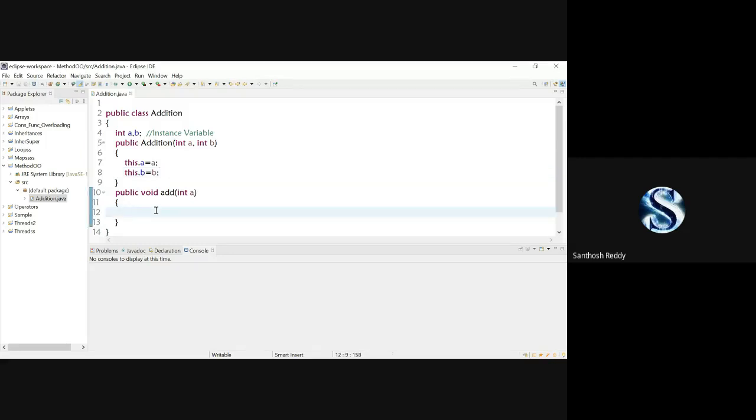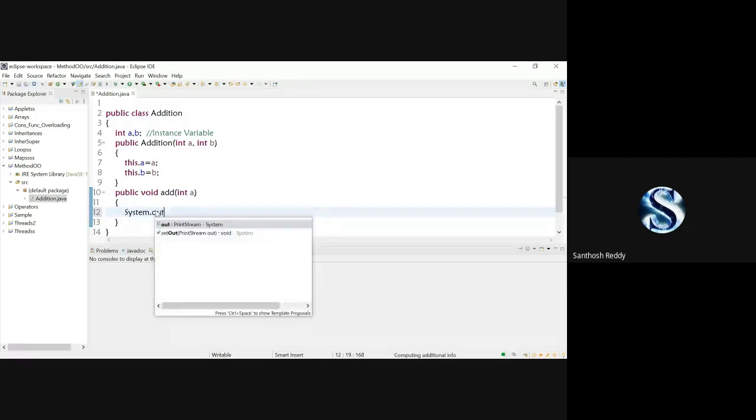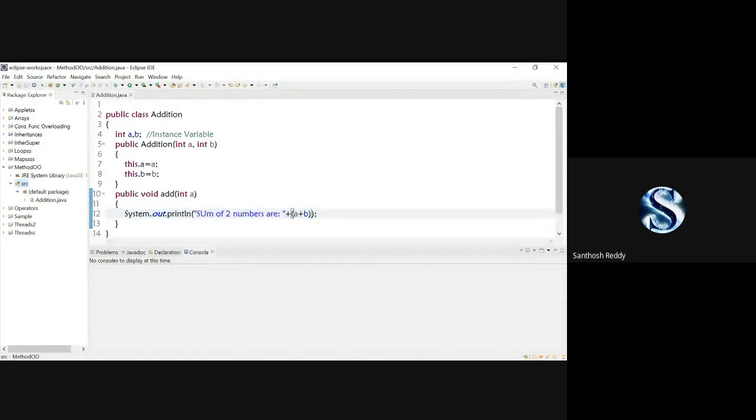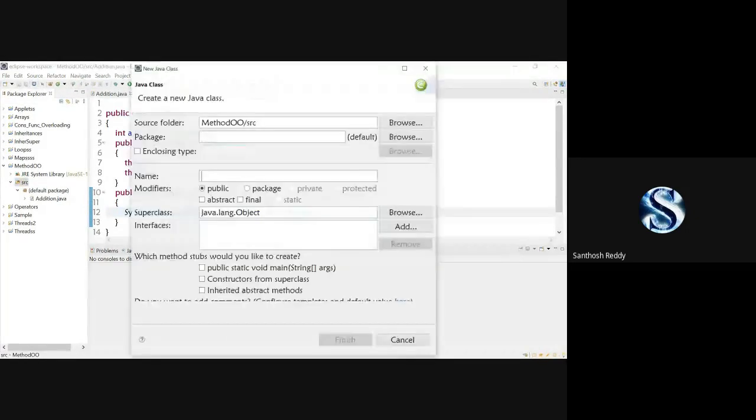So what I'm going to declare here, System.out.println, here I am going to write "sum of two numbers are" plus A plus B. That's it. It's done. Now the same addition method is done. Now what I'm going to do here in the source, again I'm going to create another class, add class. Here I'll write subtraction.